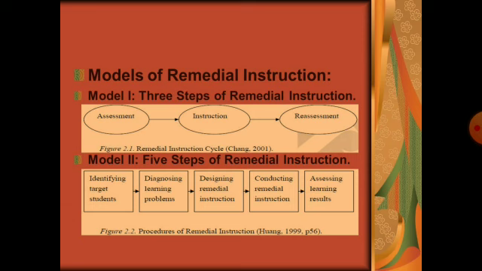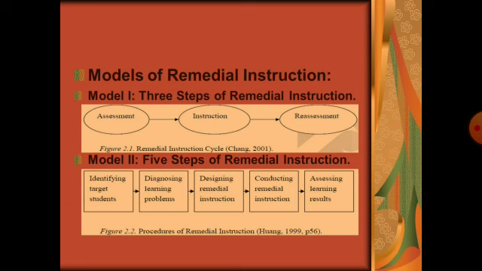And then comes the instruction part. Once the teacher finds that in assessment students are lacking somewhere, then he or she gives suitable instruction to the students. And after that, reassessment is done again.